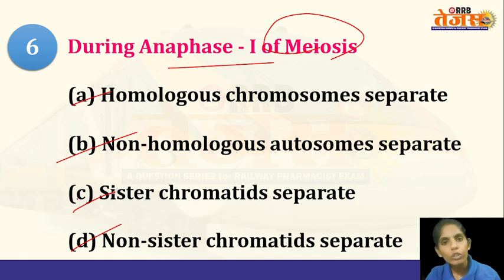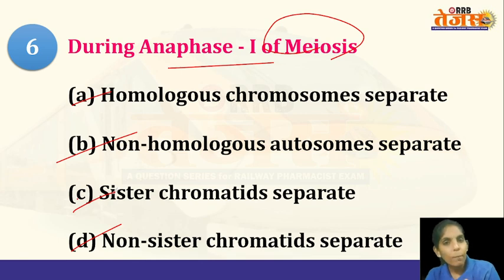There are two types of divisions that the cells undergo in our body: the mitotic division and the meiotic division. Mitotic division is also known as equational division, whereas the meiotic division is also known as reductional division. What is the difference? In mitosis, there will be no change in the number of chromosomes.